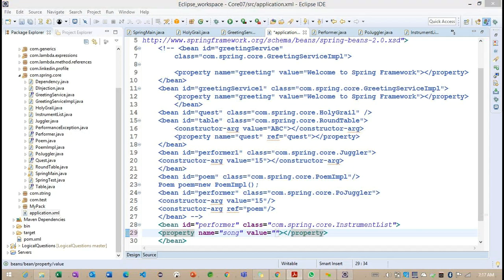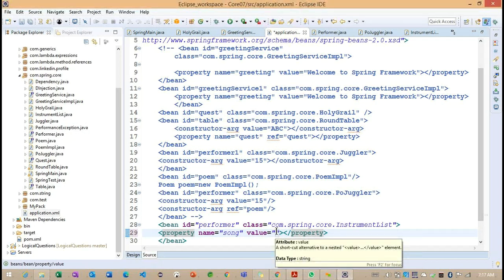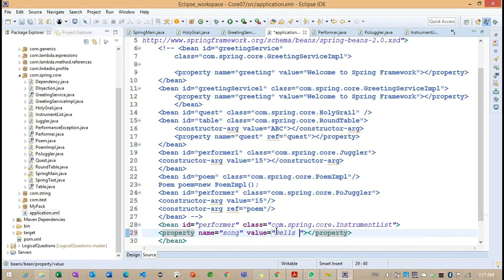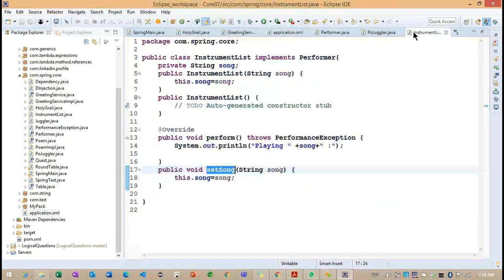What is the song the instrument person is going to play here? Getting the point? So what is the song the instrument person is going to play? Something called some Bell songs. Getting the point? So this is the song the person is going to play. This is very important here. Now observe what we are doing here.